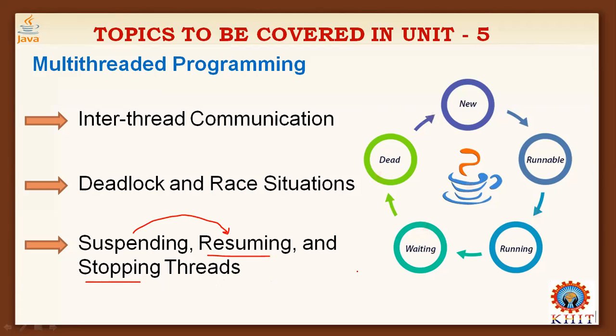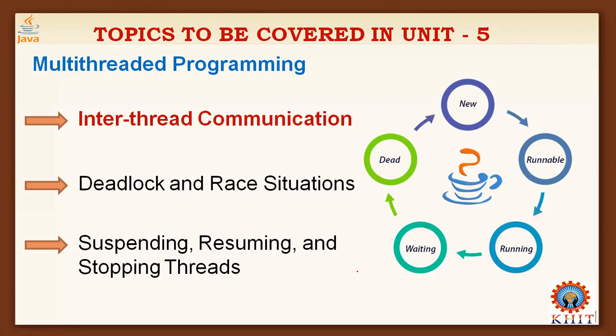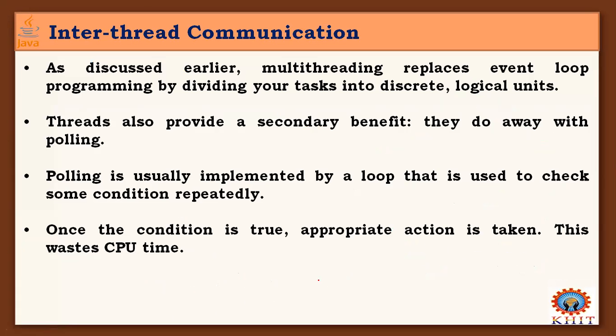Then the first topic today, inter-thread communication. As we discussed in the multi-threaded concepts, multi-threading replaces the event loop and polling mechanisms of a single thread.